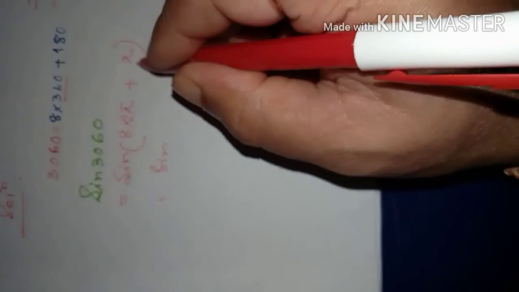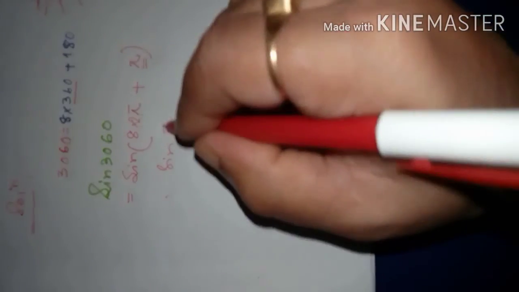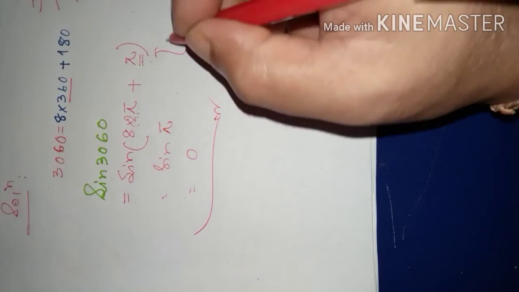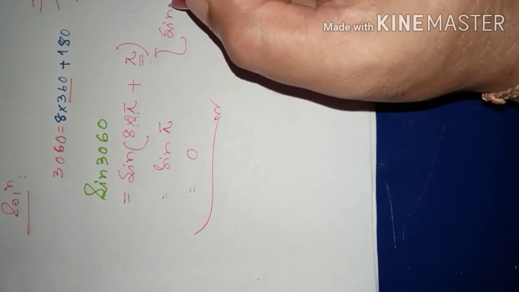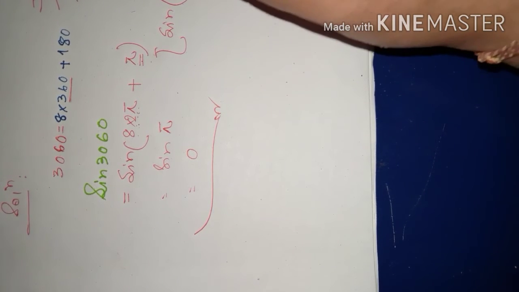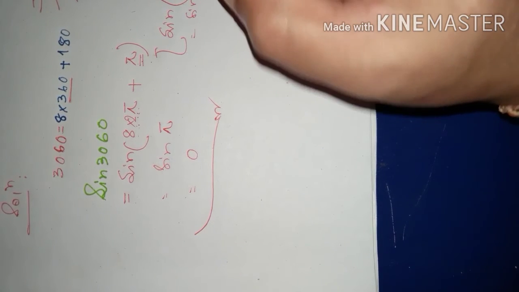So that means it will be sine of theta, where theta is pi. So sine pi is what? 0. You understand now this part? This part is actually by this formula: sine of twice n pi plus theta is exactly equal to sine theta.